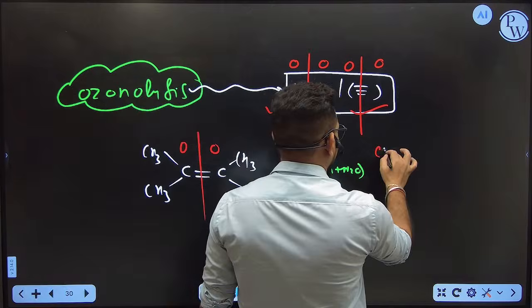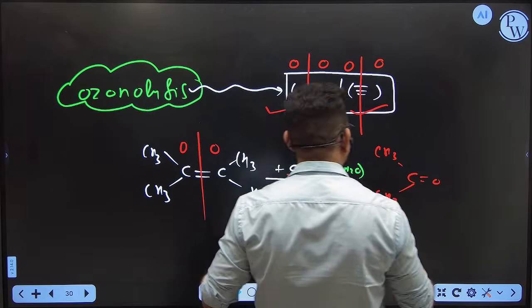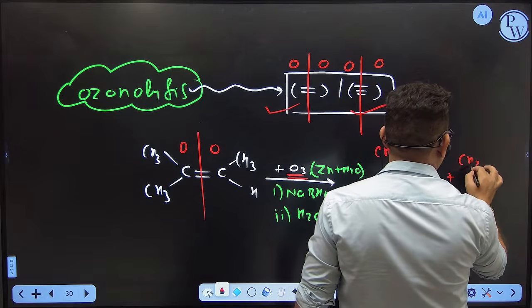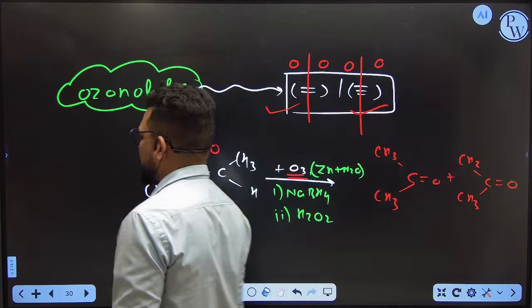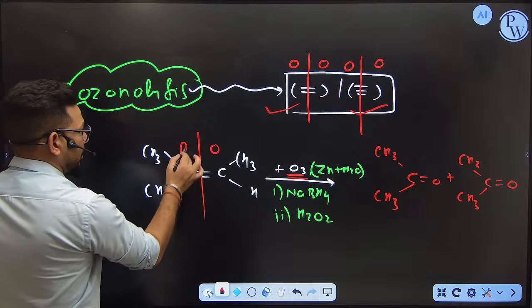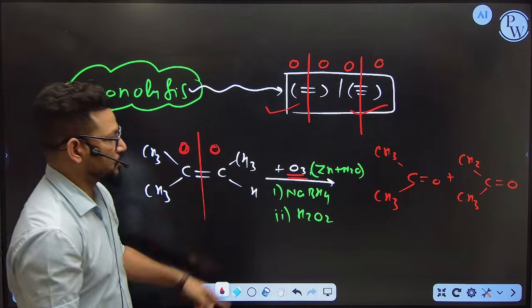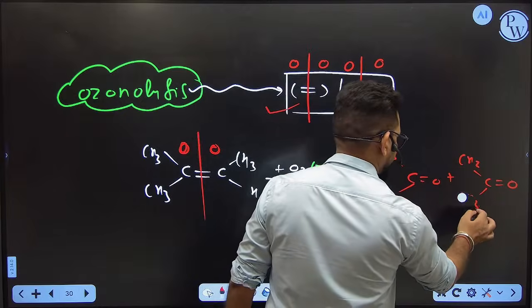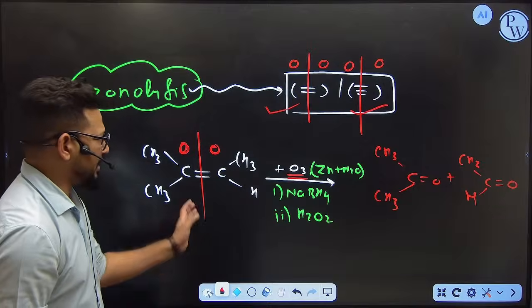So you will get CH3, C double bond O, CH3. On the right side, what will you get? CH3, C double bond O, CH3. Now you can cross-check what is going on. You are going to break the bond, distribute oxygen on each side. So what will you get? CH3COCH3, CH3COH. Sorry, here it is H. So you are getting one aldehyde and one ketone.